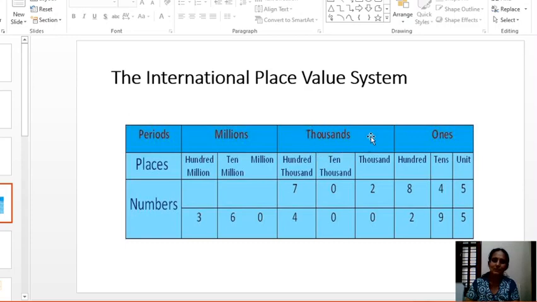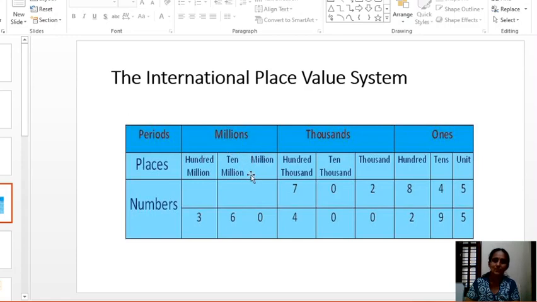Thousands period consists of 3 places, whereas in the Indian system it consists of only 1,000 and 10,000 places. Here one more place extra, 100,000 place. So the thousands period consists of 1,000 place, 10,000 place, 100,000 place. Millions period also consists of 3 places.